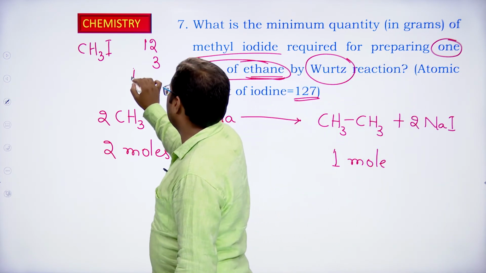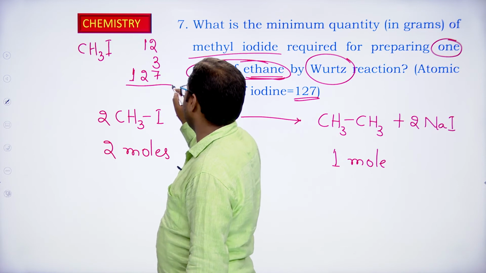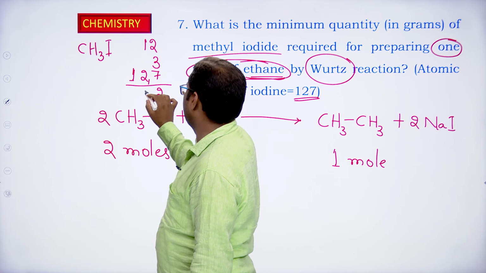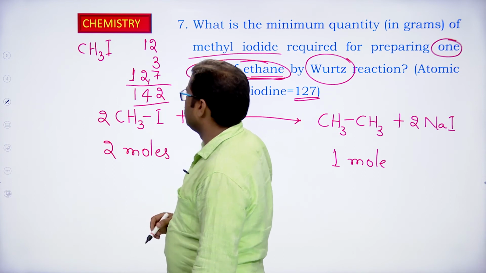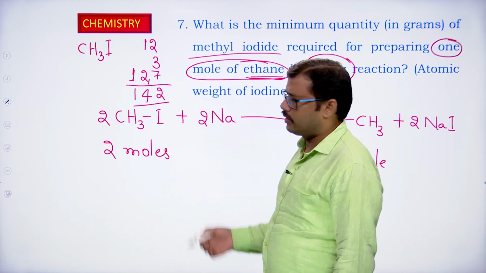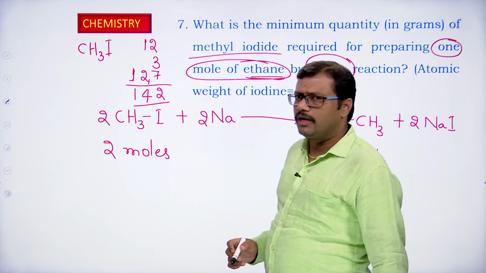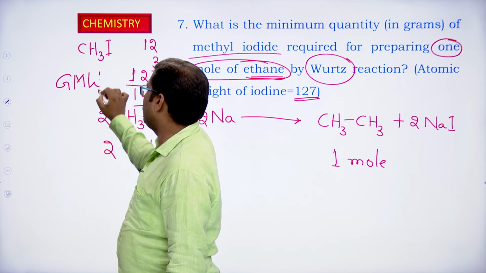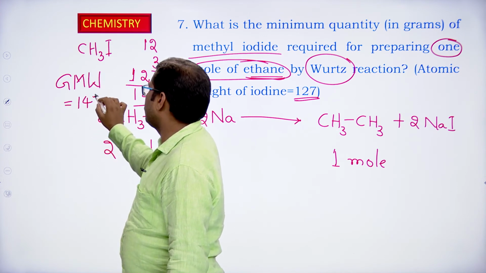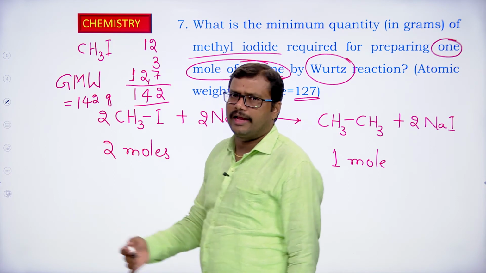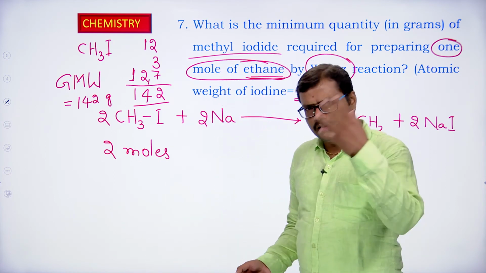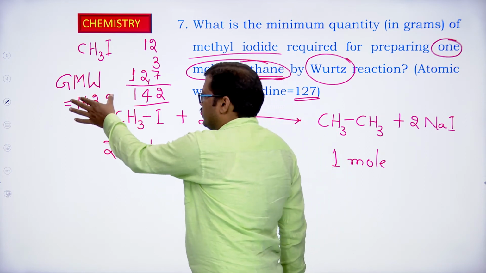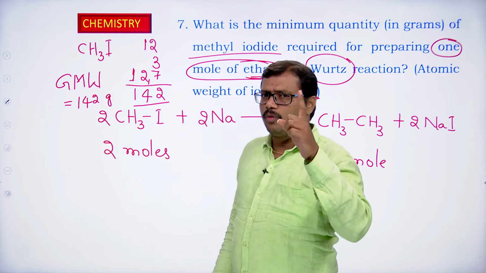So 12 plus 3 plus 127, it is 142. Molecular weight is 142. So what will be the gram molecular weight then? Gram molecular weight will be 142 grams. When we express the molecular weight in terms of grams, we take it as gram molecular weight. So gram molecular weight is 142 for 1 mole of methyl iodide.